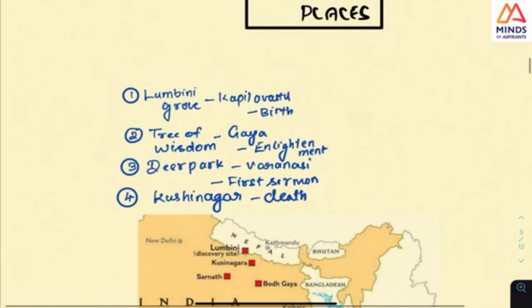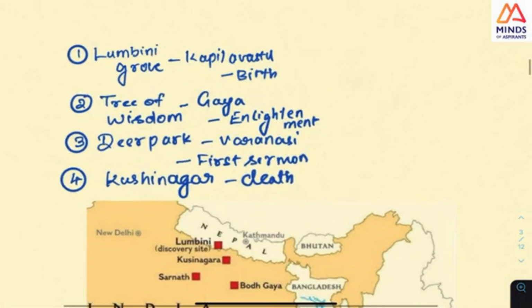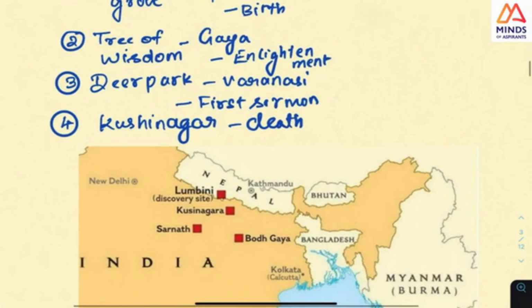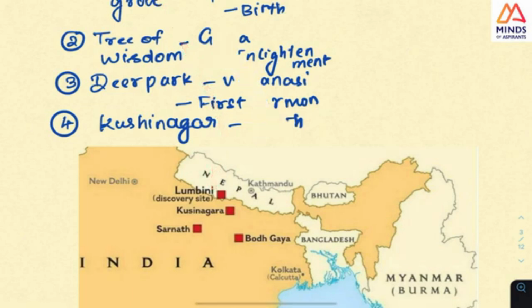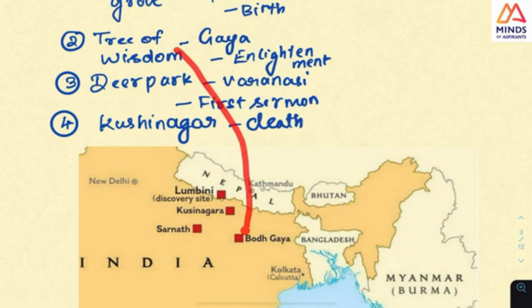But the important places, this is the point I want you to look at. The important place is Lumbini. So if you can look at it, this is Lumbini. This is very important. And then this tree is the tree of wisdom, where he gets this enlightenment. So both Gaya. So you should know that again, the last time, look at the temple in that place.